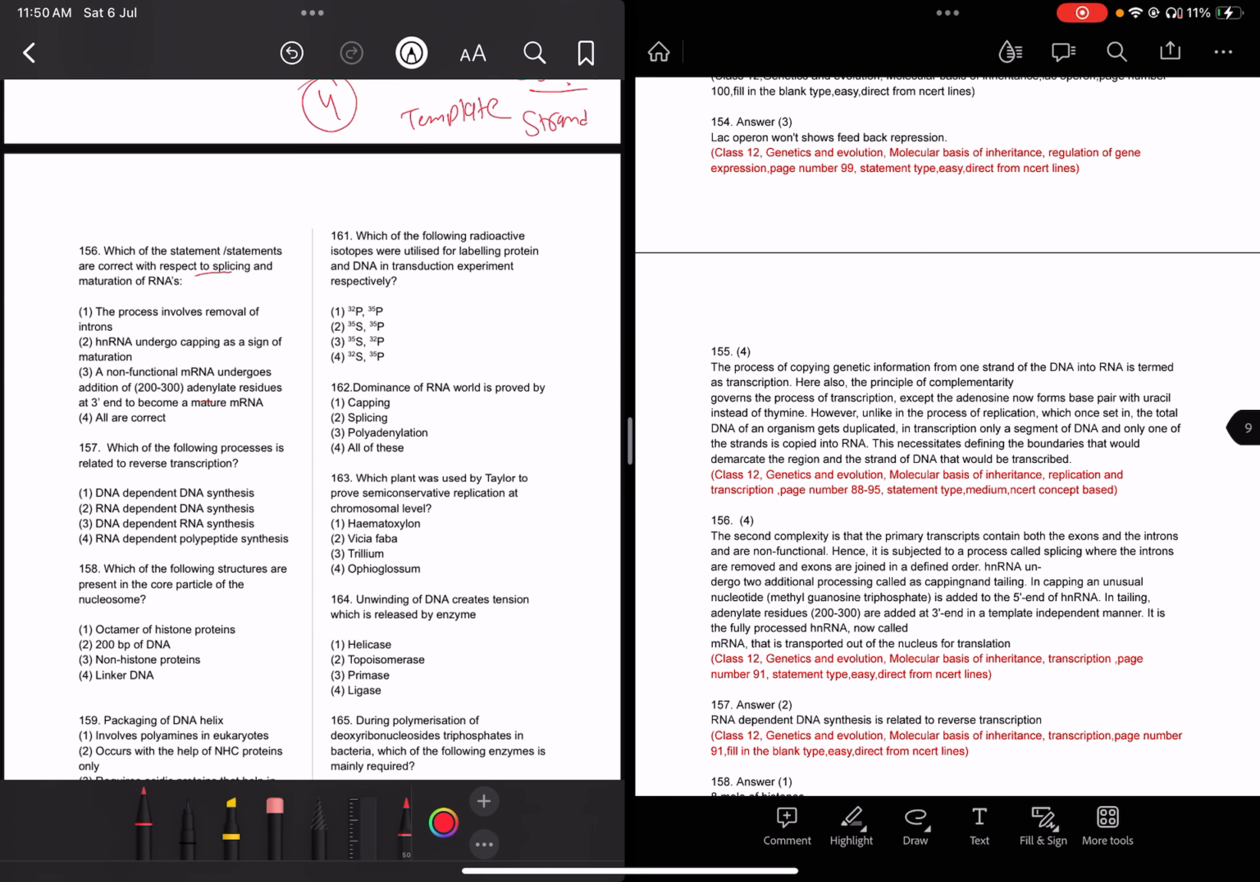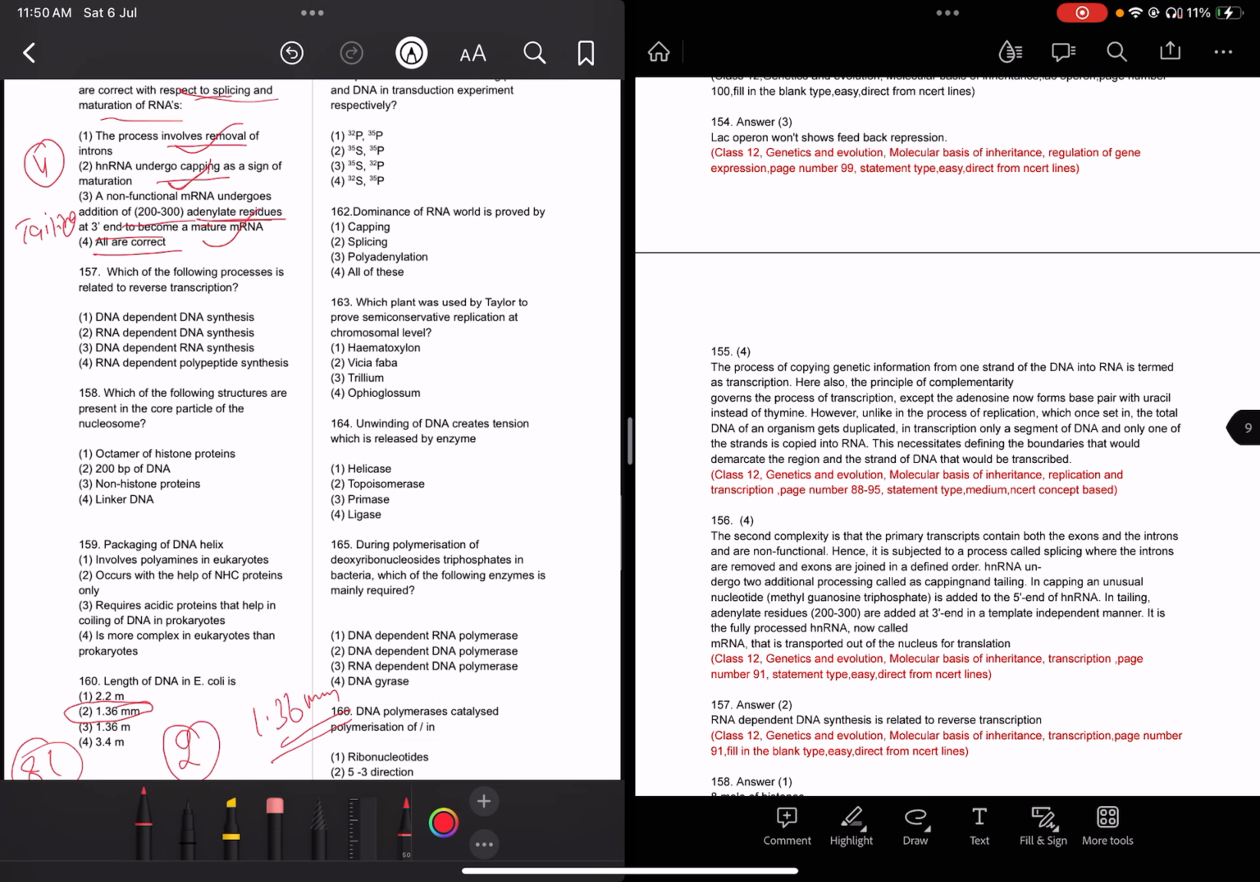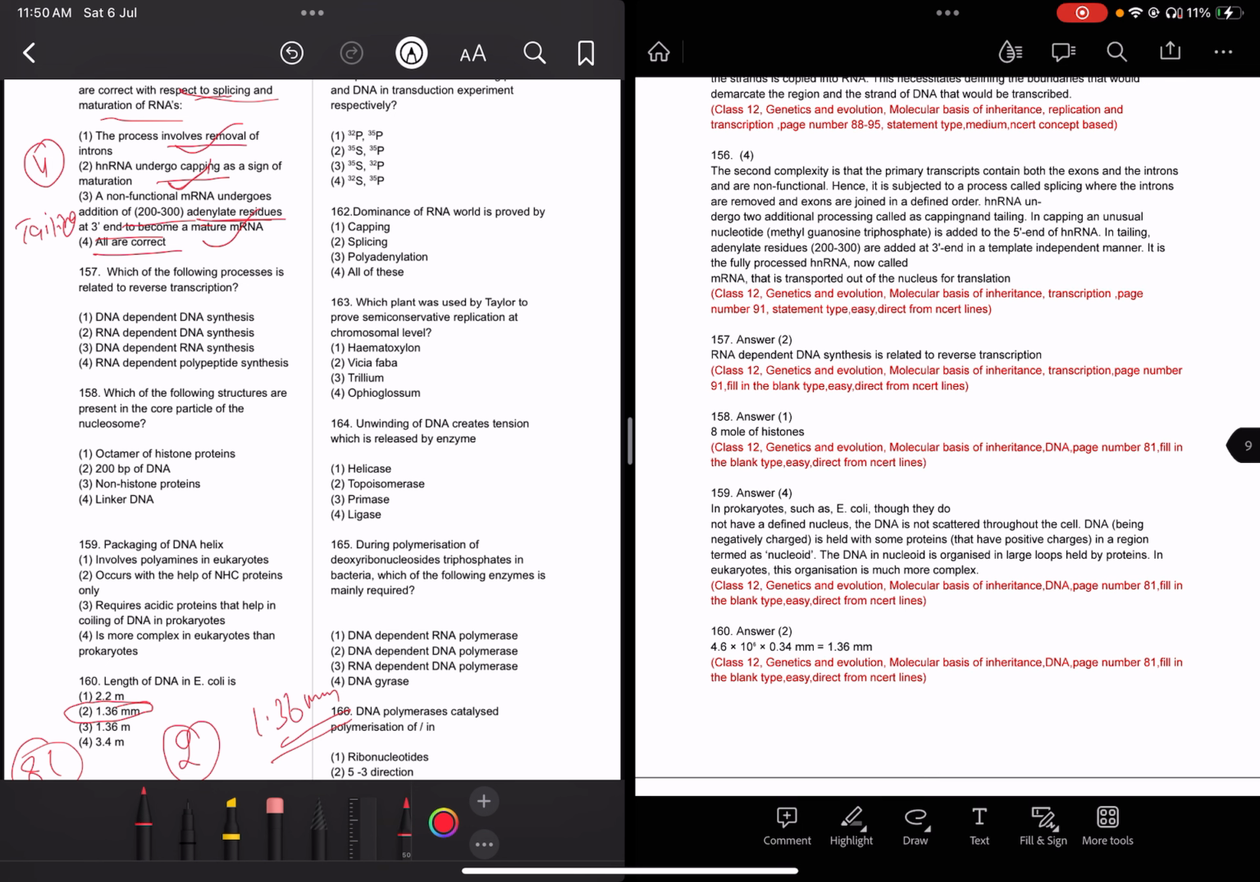Now read question 156. Regarding splicing, which statements are correct with respect to the splicing? Splicing is the removal of the introns, correct. hnRNA undergoes capping and tailing. Capping is at the 5' end and adenylate residues at the 3' end is known as tailing. So here the answer is 4, all are correct.